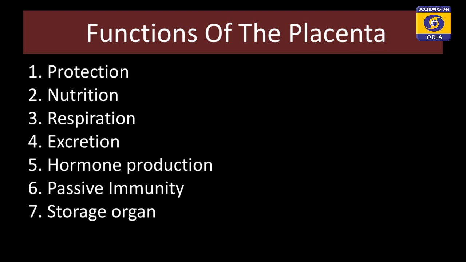It supplies nutrition to the growing fetus. In the intervillous space, where there is exchange of substances between the maternal and the fetal blood supply, nutrition is also a major aspect wherein glucose molecules are transferred from the maternal blood into the vessels of the fetus. It also helps in respiration: oxygen is transferred and carbon dioxide is expelled out. Excretion: the metabolic waste created by the fetus is also taken away by this placenta, and the fetus gets rid of its waste products.